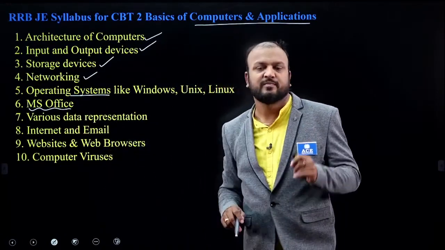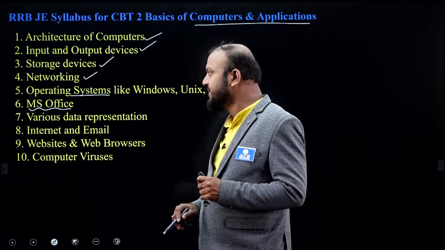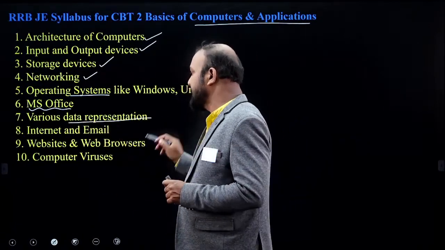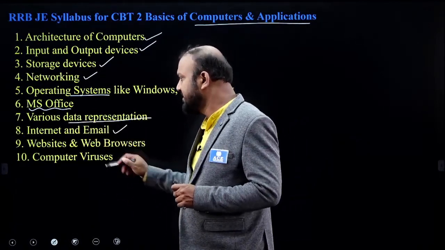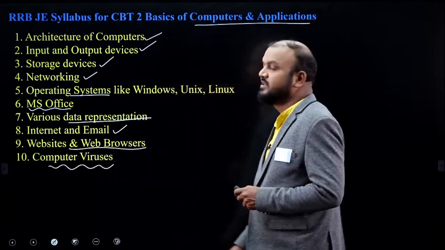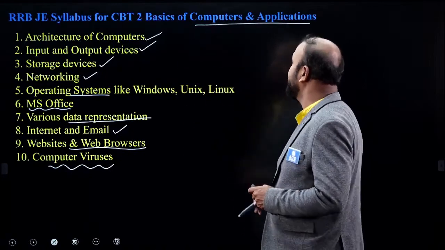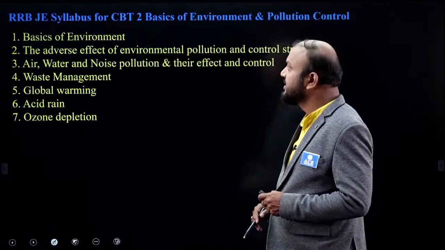It requires knowledge about MS Word, Excel, PowerPoint and all, and various data representations, internet and email, websites and web browsers, and computer viruses. These are the topics under basics of computers and applications.